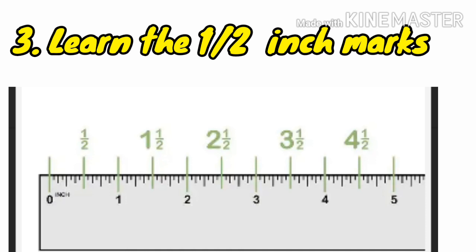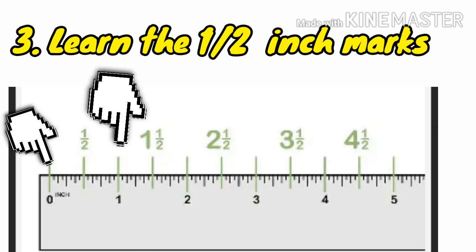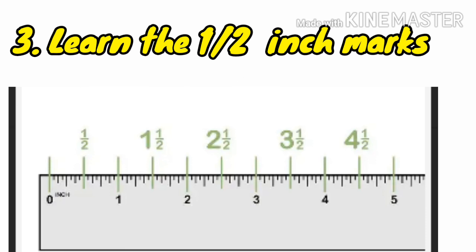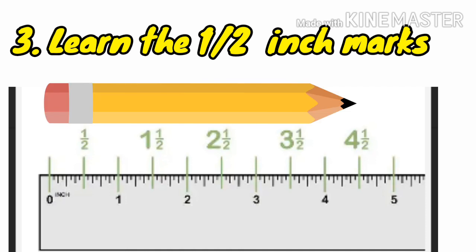Third one is learn the 1/2 inch marks. The 1/2 inch marks will be the second largest lines on the ruler, half as long as the inch marks. Each 1/2 inch mark will come midway between each inch number because it is half of an inch. This means that marks directly between the 0 and 1 inch, 1 and 2 inches, 2 and 3 inches, and so on across the ruler are the 1/2 inch marks. In total, there are 24 of these marks on a 12-inch ruler. For example, place the ruler against a pencil with the eraser at the far left of the ruler.